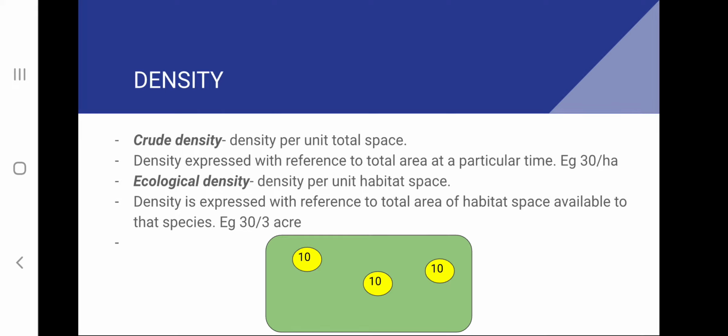And suppose an animal population is present in the 3 yellow circles. Let us consider the animal to be rabbit. A rabbit population is present in the forest and it is distributed in 3 different places, shown in yellow circles.